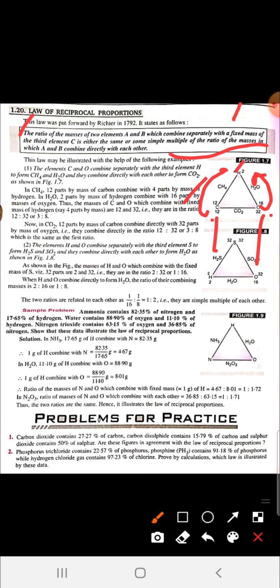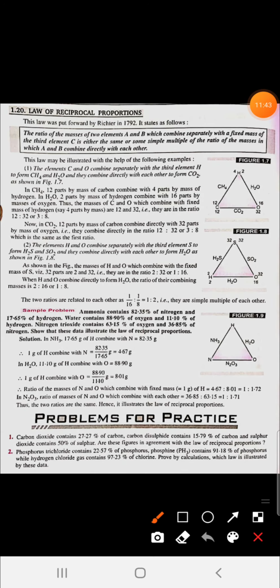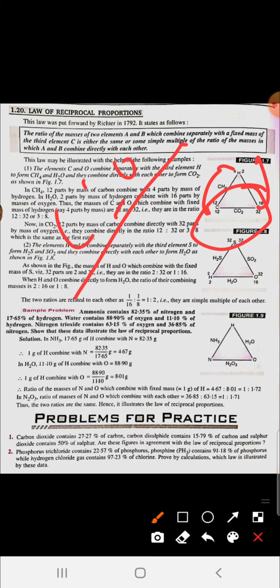Then the ratio of carbon and oxygen when they combine with hydrogen is either the same or some multiple of the ratio of carbon and oxygen when they combine to form CO2. So when carbon and oxygen combine with hydrogen, they have a particular ratio, and this ratio will be the same or some multiple when they combine with each other.